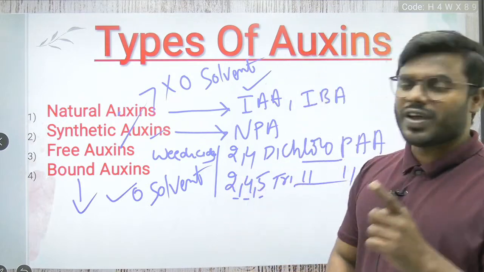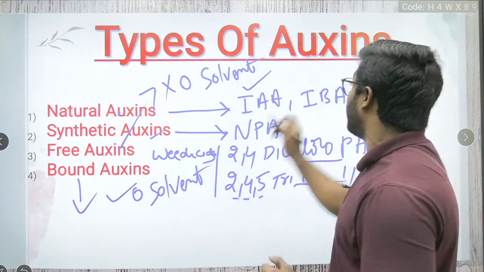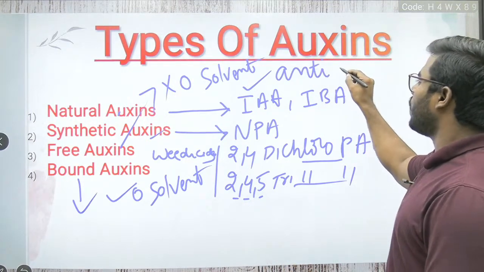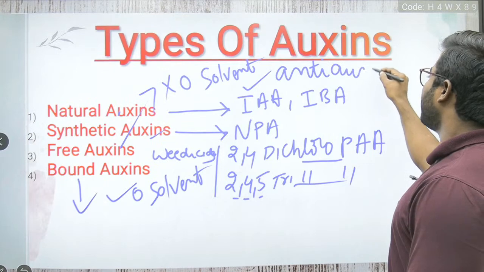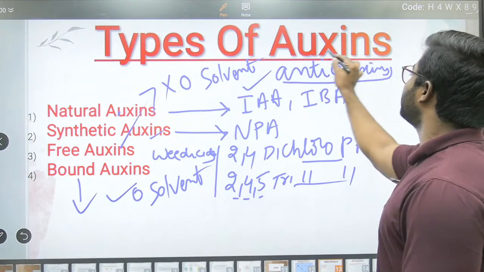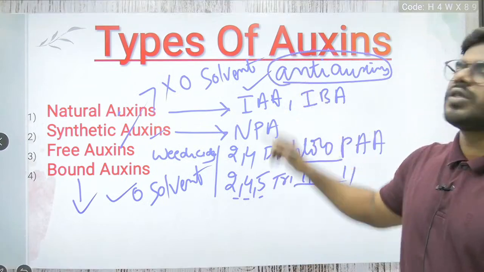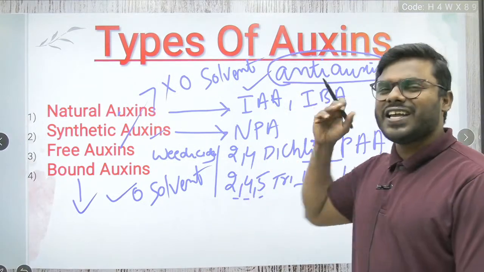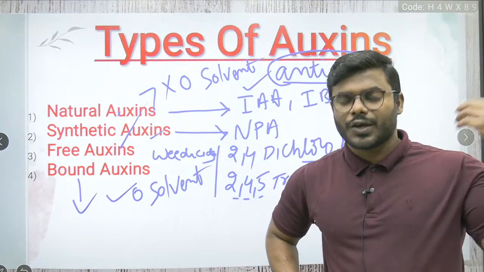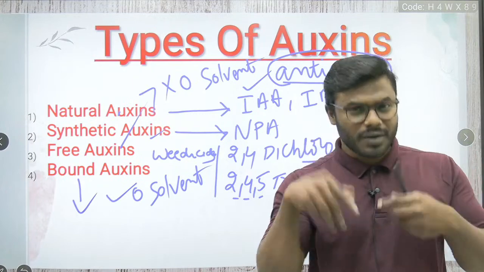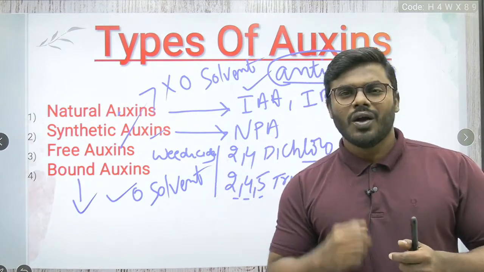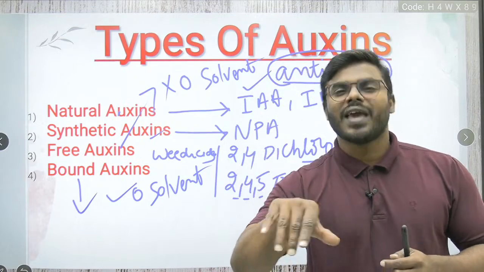Friends, there is a very specialized type, which we call antiauxins. What do we call it, friends? Antiauxins. The name itself is indicating, friends, which acts opposite to the auxin. Yes or no? I have told you multiple times, even in humans, one hormone stimulates the action of another hormone, one hormone inhibits the action of another hormone.